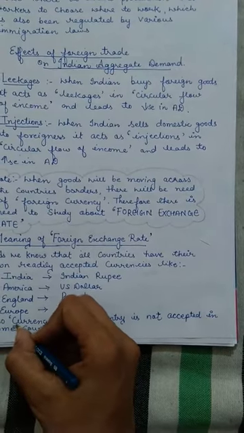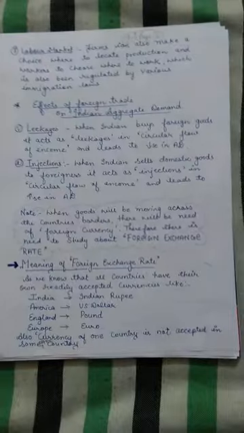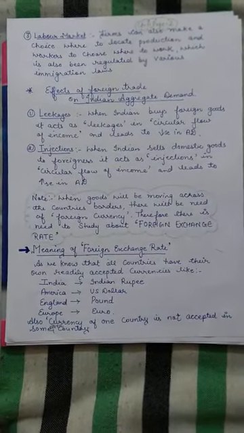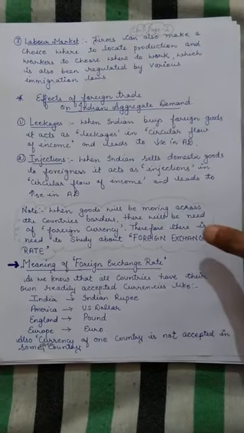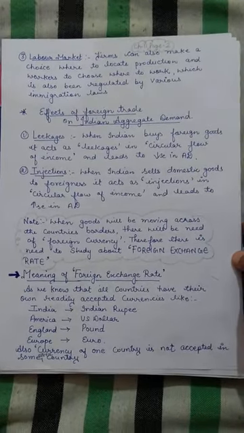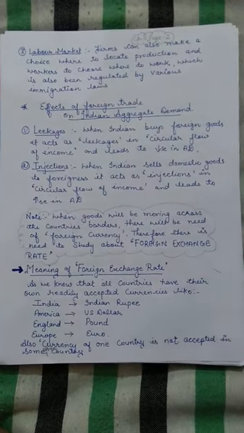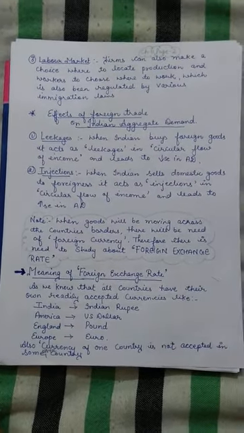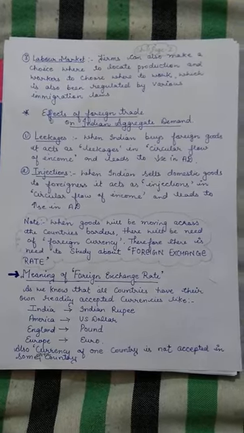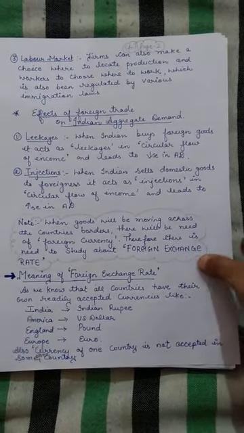There is a need to convert the currencies into the currency of the country to which we are going, or from which we are buying something. Suppose we are making so many imports from America, so we have to pay America in American dollars. We cannot pay in Indian rupees.